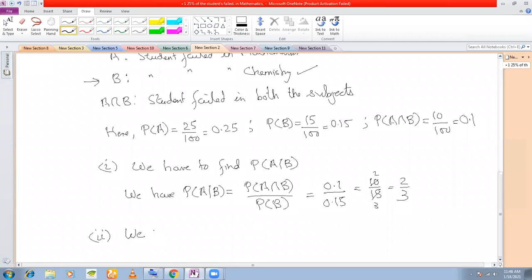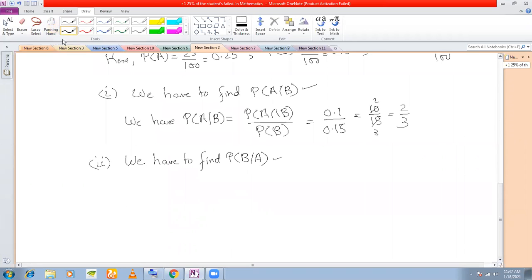For the second part, say we have to find the probability of B, that is, the probability that he failed in chemistry, given that he failed in mathematics. Now see, in the first part we were finding P(A|B). Here we are finding P(B|A). So this is again very easy, from the formula.